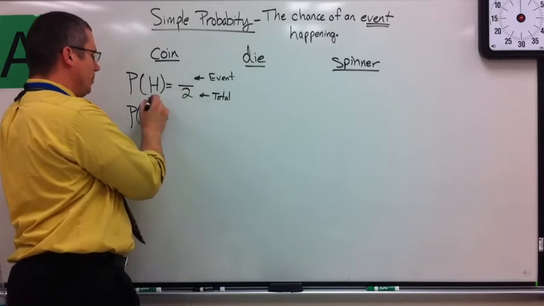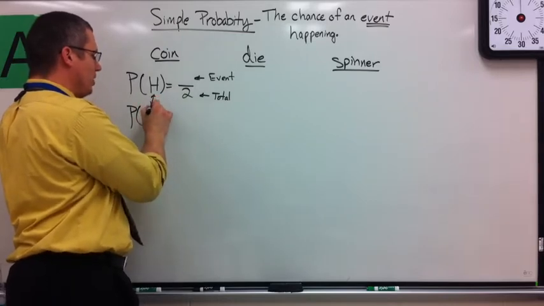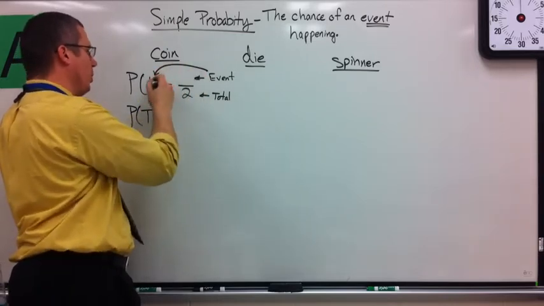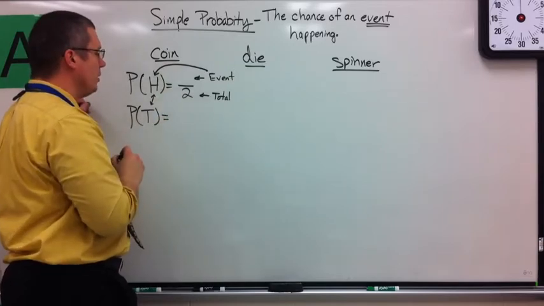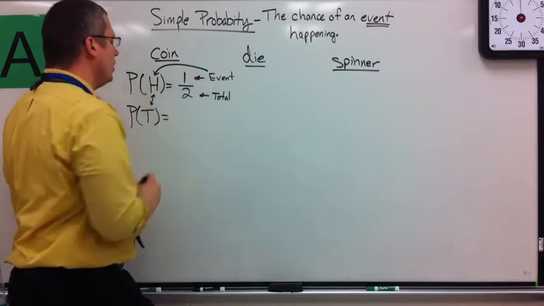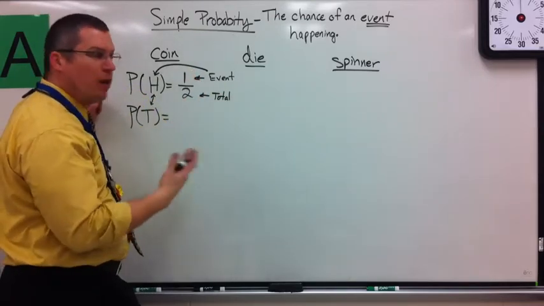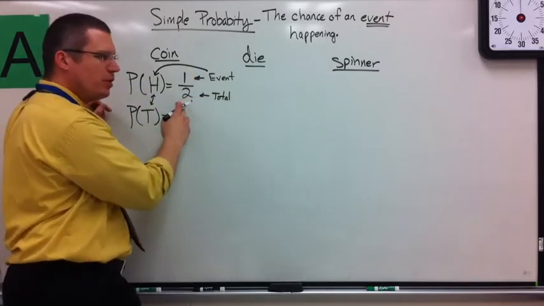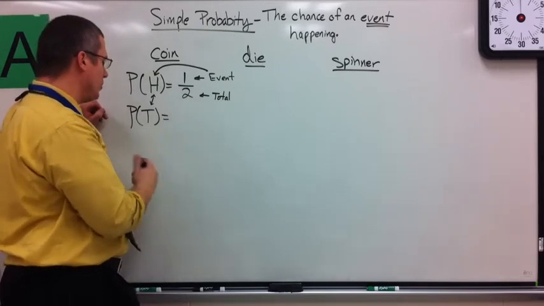The event, by the way, is what goes in the parentheses. The event is head. How many heads are on a coin? 1. So my chance of getting a head, we already know, is 1/2. Could I turn this to a percent? Sure, 1/2 is the same as 50%.